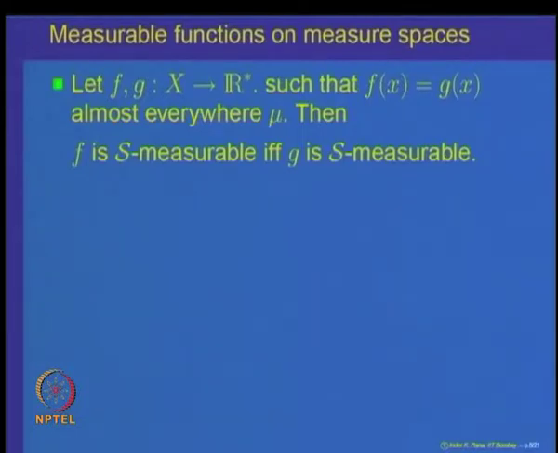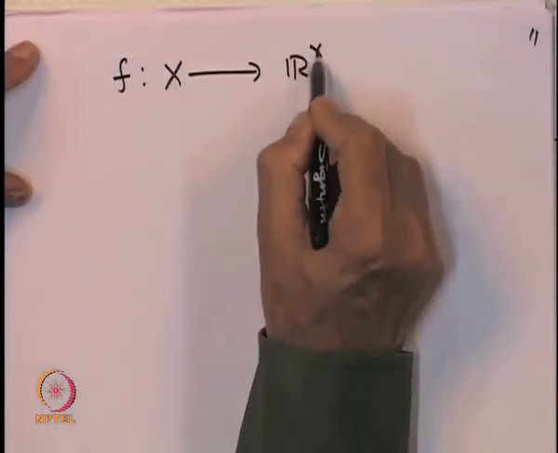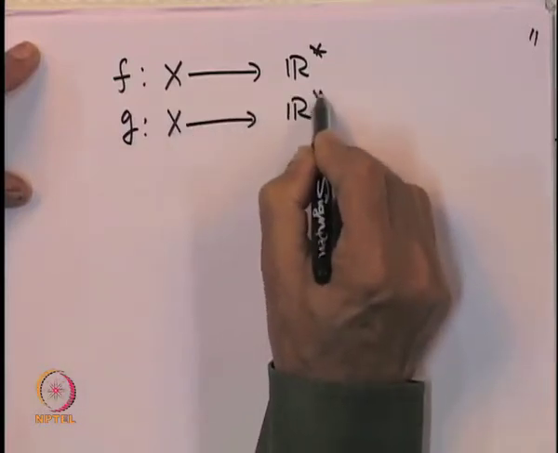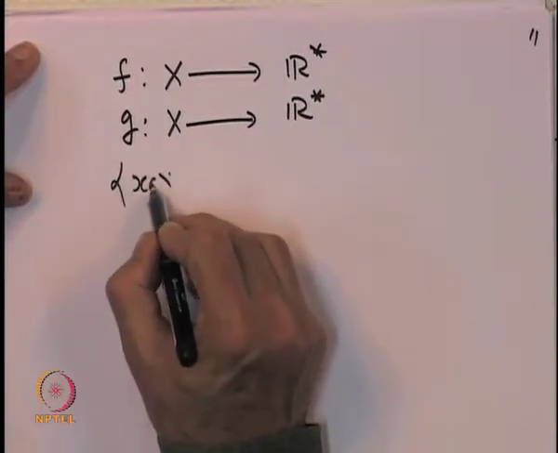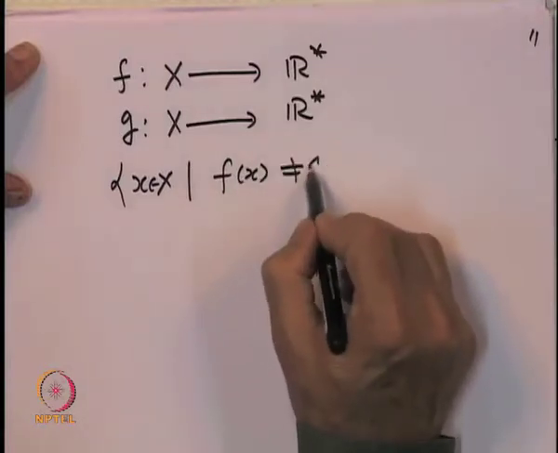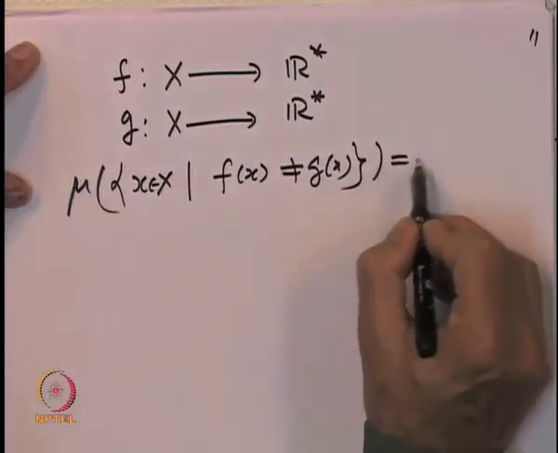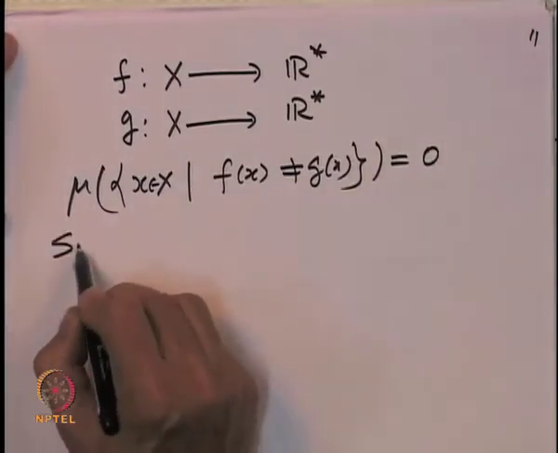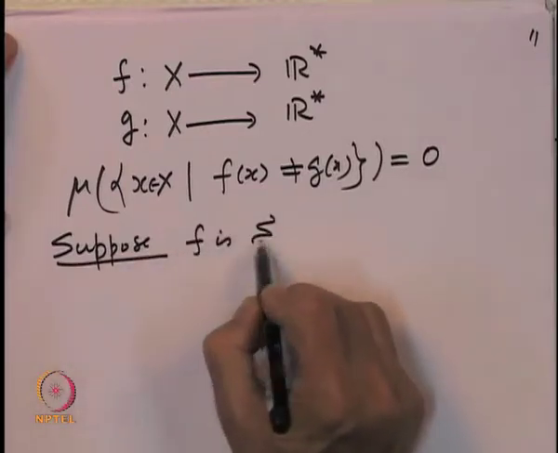So, let us look at f from X to R star, and g is also from X to R star, and we know that the set of points x belonging to X such that f of x is not equal to g of x has mu measure equal to 0. So, let us suppose f is S measurable.